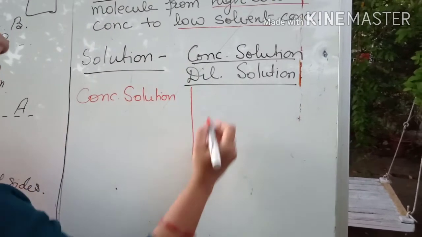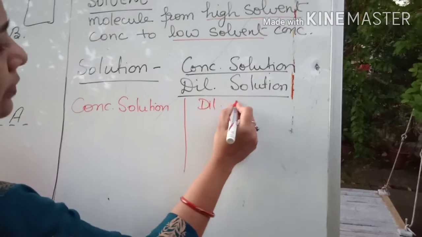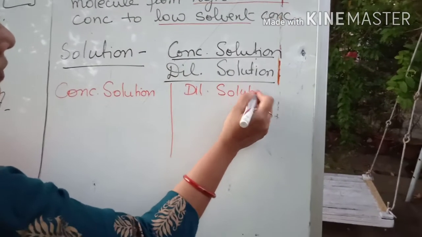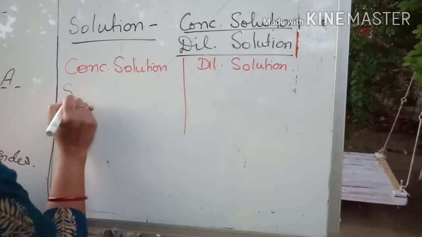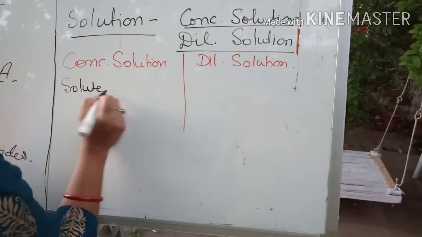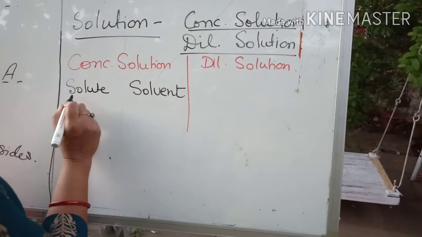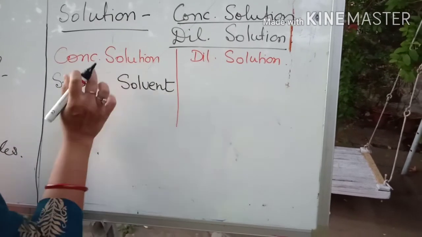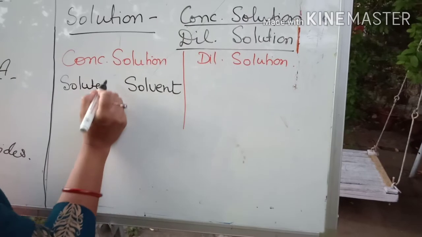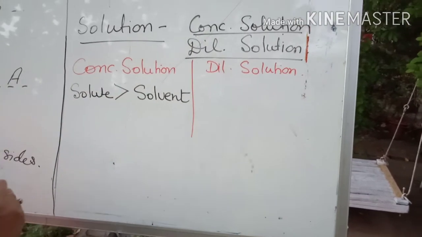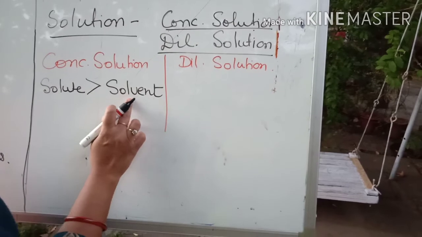With respect to solute and solvent, it is a solution which is having solute and solvent, but if I am saying concentrated, that means the number of solute particles is more with respect to solvent molecules.